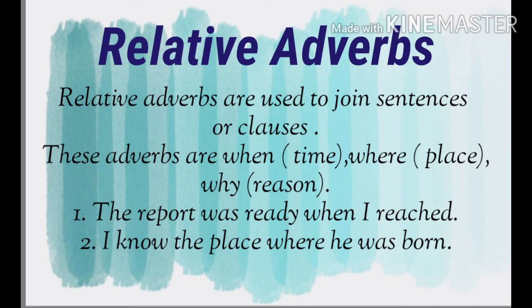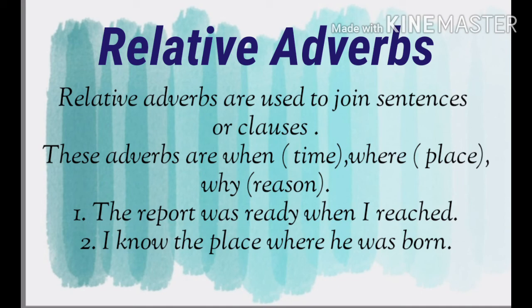Relative adverbs are used to join sentences or clauses, and they are words like when to indicate time, where to tell us about place, why to explain the reason. So when, where, why are the words which are used as relative adverbs in a sentence to join sentences or clauses together. Let's see some examples of it.